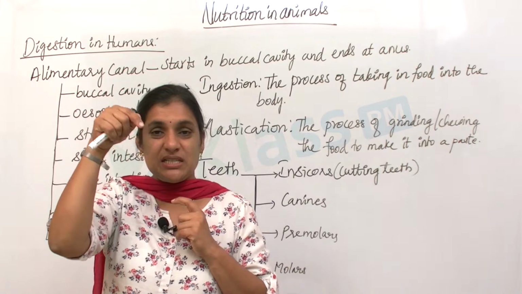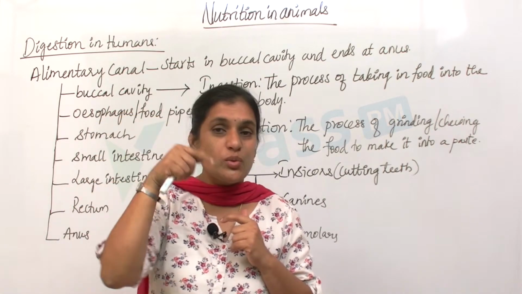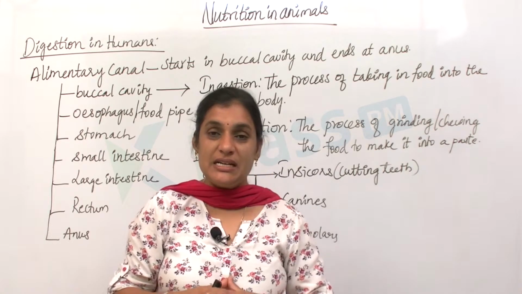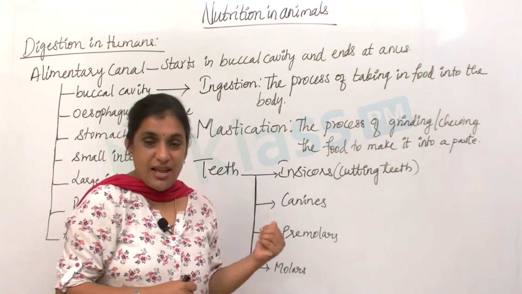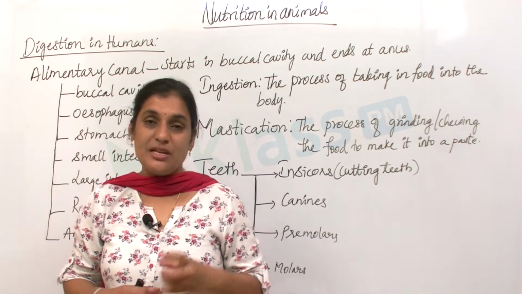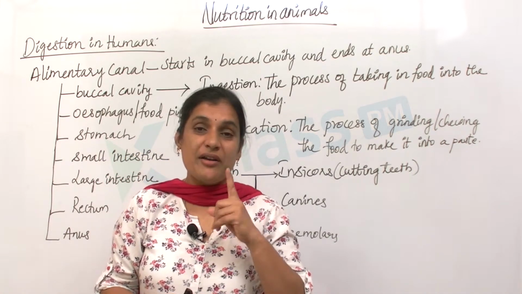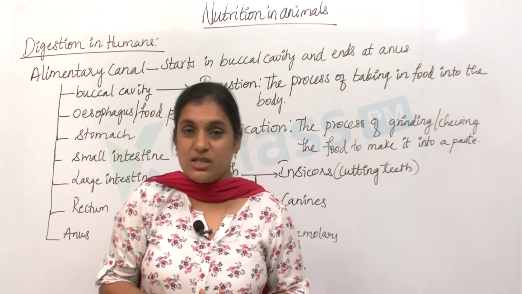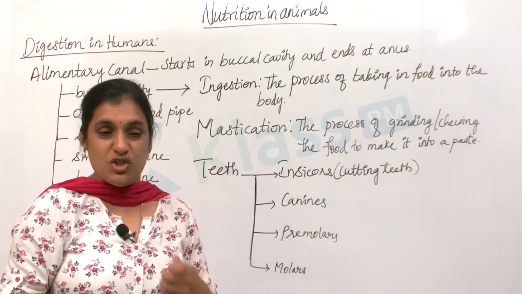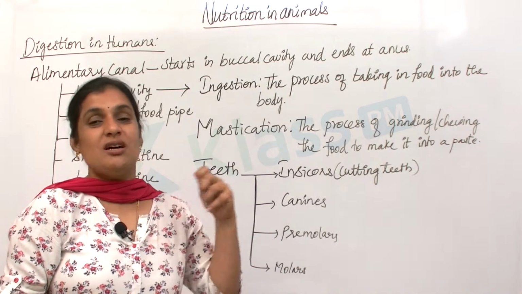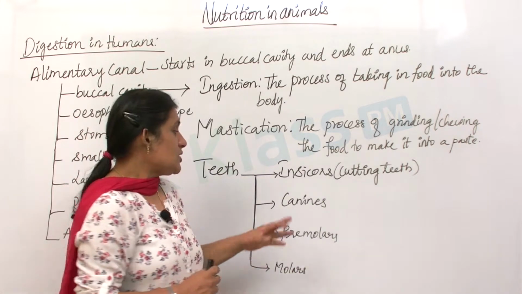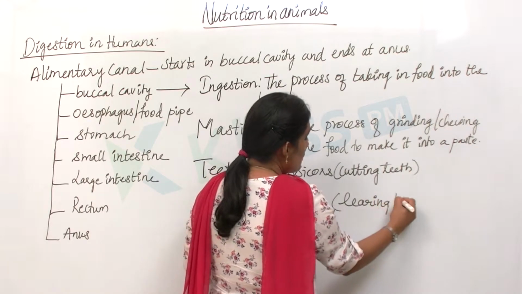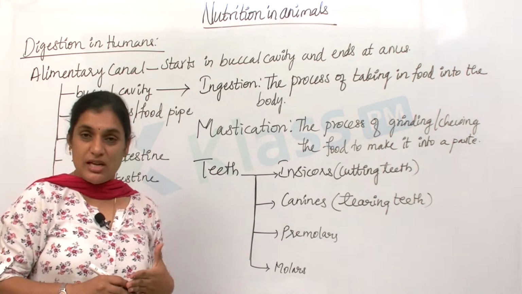The pointed end is towards the down here, and towards the up there, right? These sharp pointed teeth are said to be canines, and they are usually sharp in the case of carnivores, because carnivores have to tear the flesh of animals and eat. When you eat your chicken, you use your canines to tear the flesh. So these canines are also called tearing teeth. They help in tearing the food.